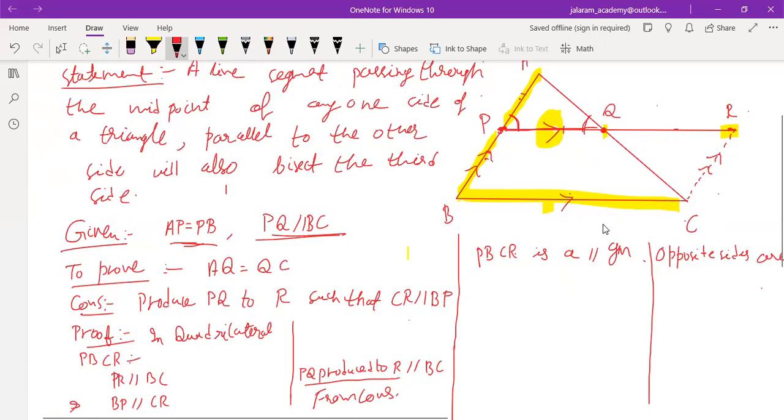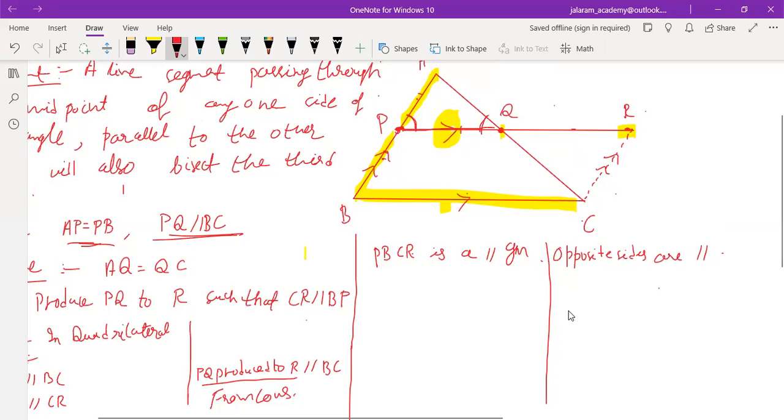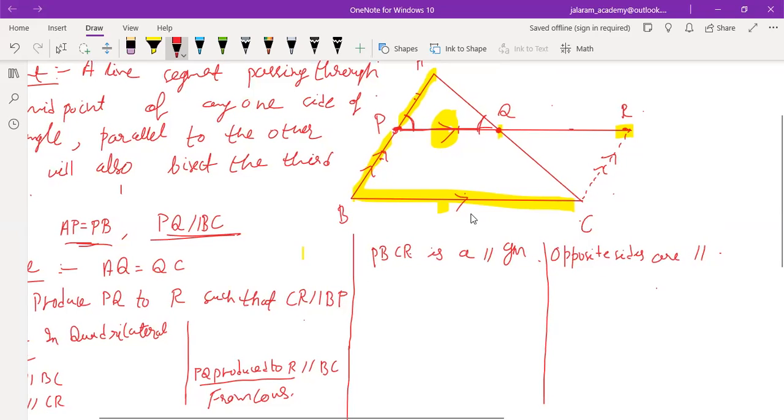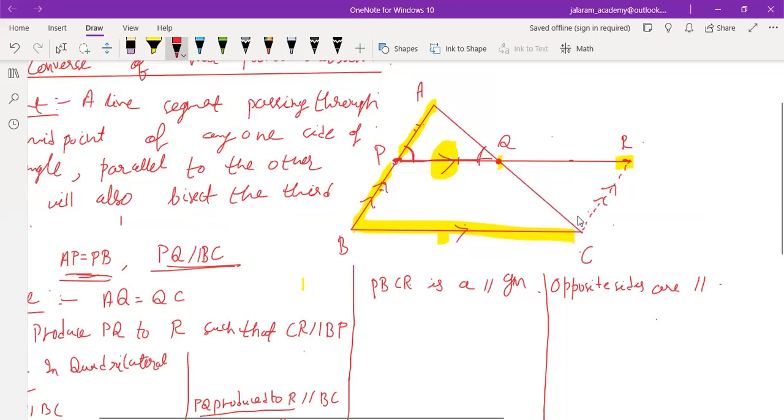And if PBCR is a parallelogram, PB equals CR. Is that clear to you? Opposite sides of a parallelogram are equal. But PB is given equal to AP, which means AP equals CR. So now we can easily prove the congruency between triangle AQP and triangle CQR.